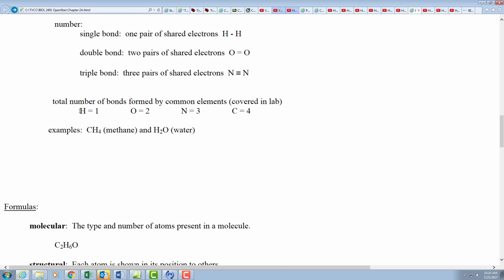We also have a rule: to fill the outermost shell, hydrogen wants 1 covalent bond, oxygen a total of 2, whether 2 singles or a double. Nitrogen wants a total of 3, so 3 singles, a double and a single, or a triple, and carbon just needs a total of 4. And we've already looked at some examples. And the animations, even though they don't have sound and closed captioning yet, are available online in Canvas in order for you to review.